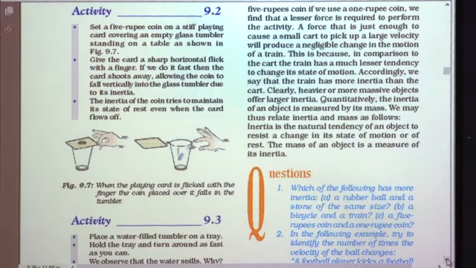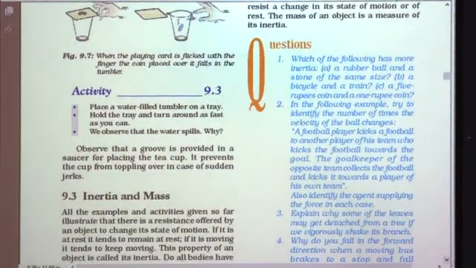Now, the next activity, 9.3: place a water filled tumbler on a tray. Hold the tray and turn around as fast as you can. So, in this activity, you have to take a tumbler and fill water in it, and you have to turn around with that tumbler on a tray.